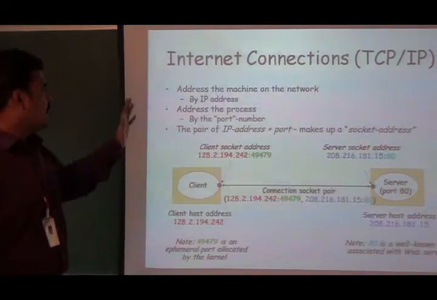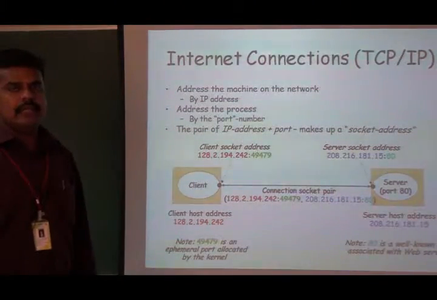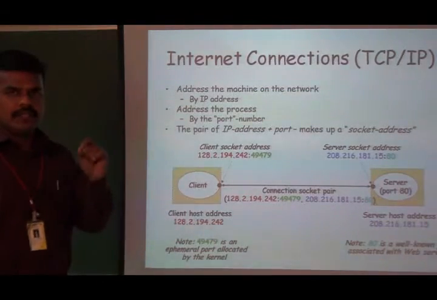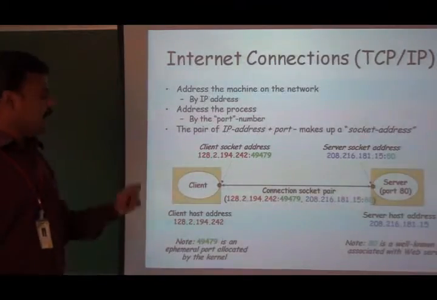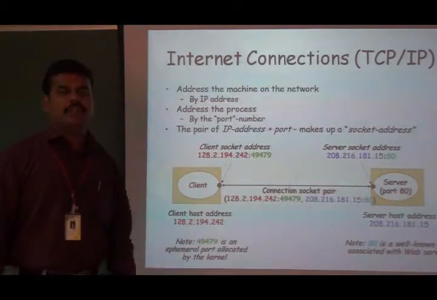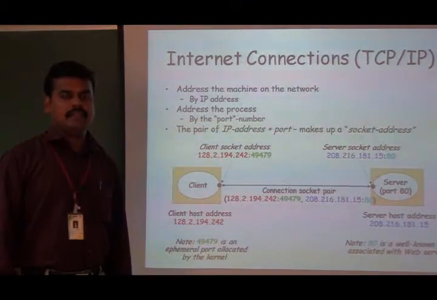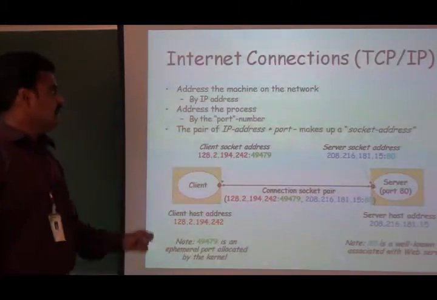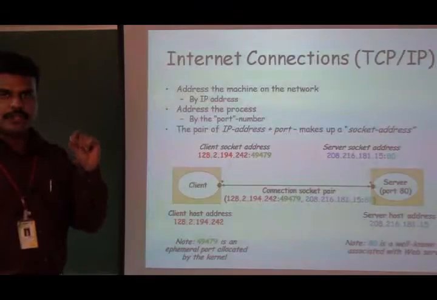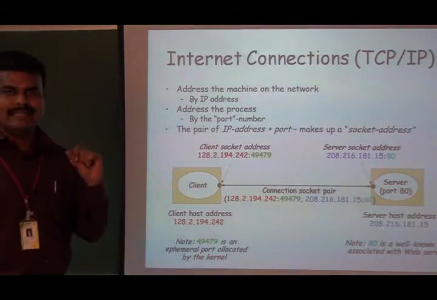Okay, so each and every machine on the internet has a unique ID, it will be identified based on that particular ID. That ID is what we call IP addressing. In IPv4, it is 32 bits long. In IPv6, it is 128 bits long. In each and every system, there is a possibility of multiple processes running.